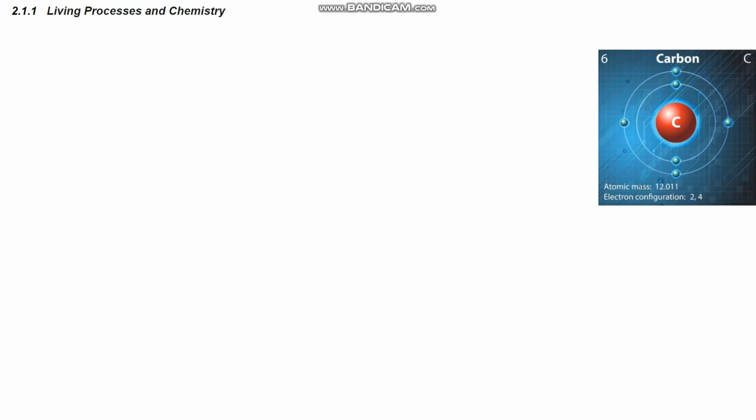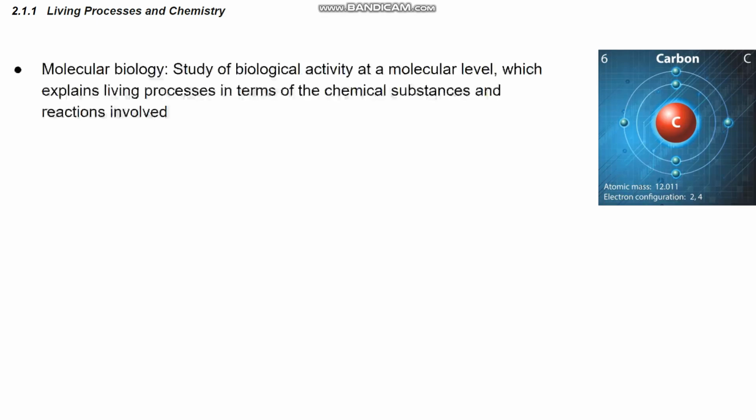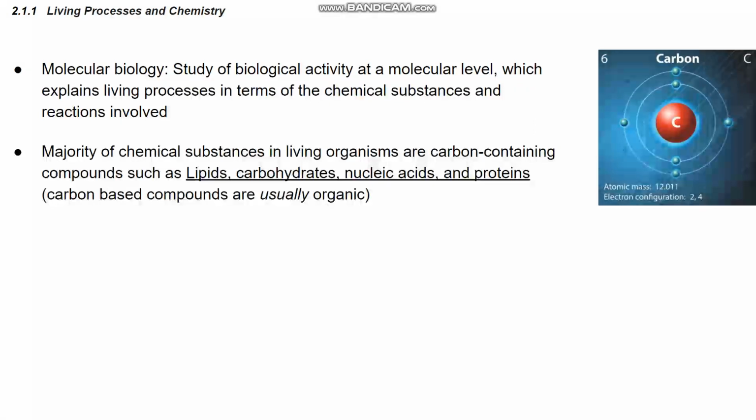2.1.1 Living Process and Chemistry. Molecular biology is the study of biological activity at a molecular level, which can explain the living process in terms of chemical substances and the reactions involved. The majority of chemical substances in a living organism are carbon-containing compounds such as lipids, carbohydrates, nucleic acids, and proteins. Note: carbon-based compounds are usually organic.